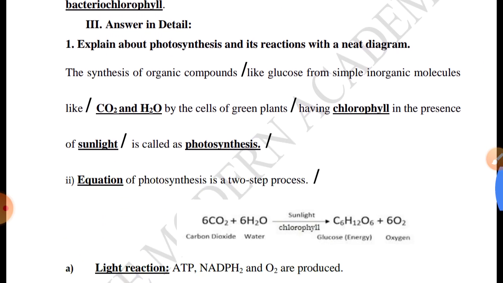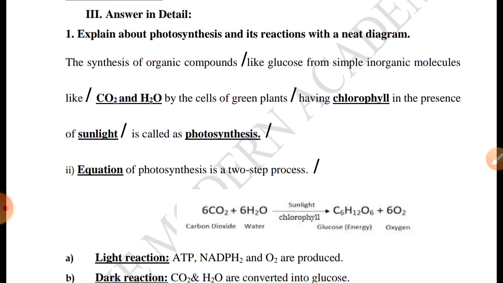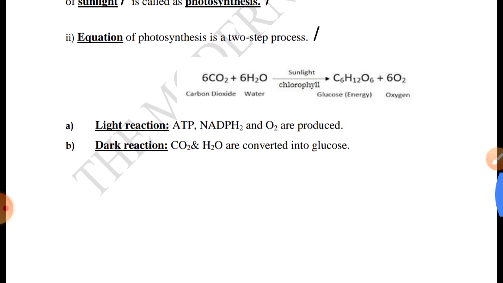Explain about photosynthesis and its reactions with a neat diagram. The synthesis of organic compounds like glucose from simple inorganic molecules like CO2 and H2O. CO2 is the formula for carbon dioxide. H2O is the formula for water molecule. So here there are 2 hydrogen and 1 oxygen in the water. By the cells of green plants having chlorophyll in the presence of sunlight is called photosynthesis. Equation explained in the class.